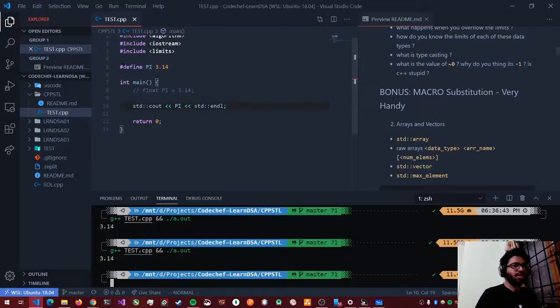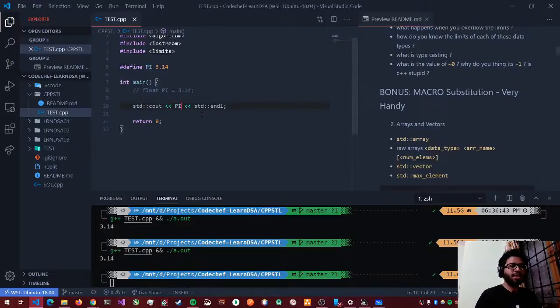Right? So what macro substitution does is it goes like this. Hash define: wherever you find pi, just replace it with 3.14 in the source code. So wherever I type pi, it will replace pi with 3.14.